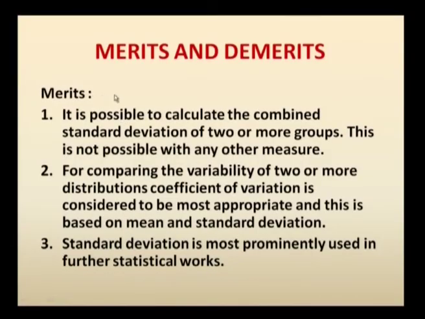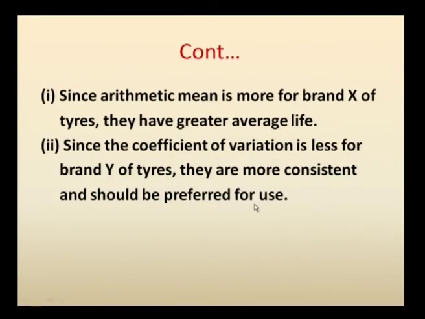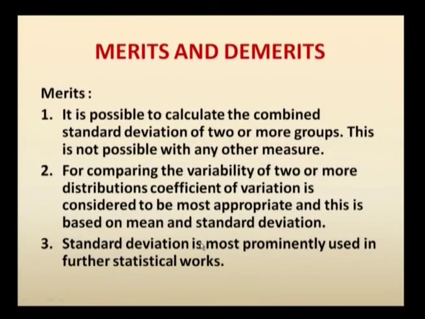Now, let us see some of the merits and demerits of measures of dispersion. First one is, you can find the combined standard deviation for 2 or more groups. For other types of measure, this is not possible. For comparison of 2 or more variabilities of data, you can determine the coefficient of variation, which is going to be the most appropriate, but the other types based on mean and standard deviations are not that appropriate. For the third one, standard deviation is most prominently used in further statistical work.